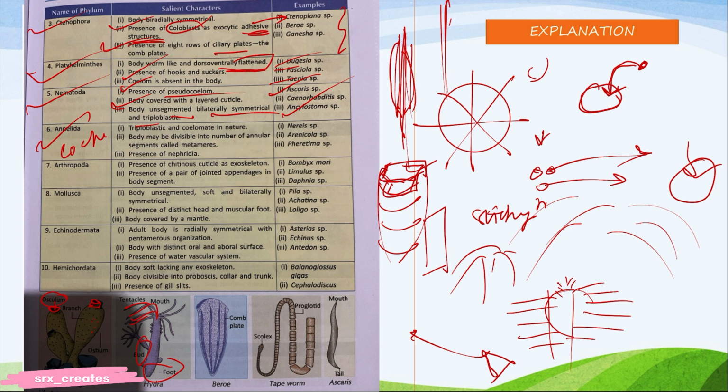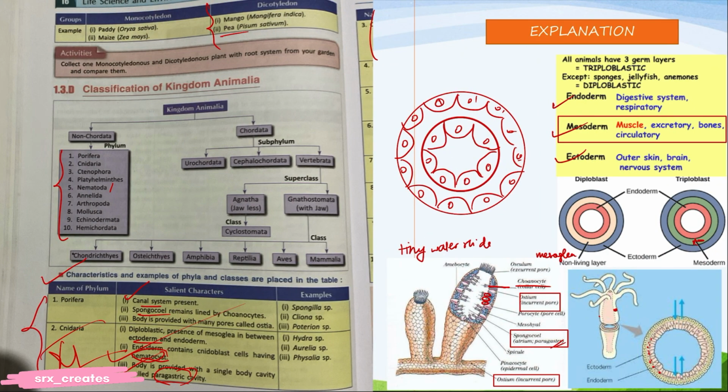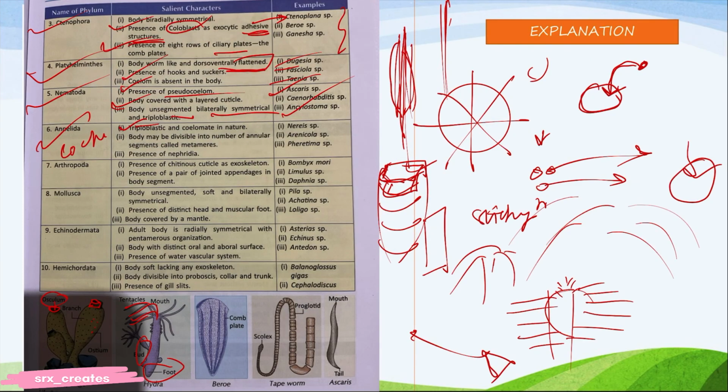Okay. Triploblastic and coelomate. I have already explained what coelomate is. Those who have coelom are called coelomate. Triploblastic I have explained here. They have mesoderm, this living layer. And nephridia. Nephridia is an excretory organ, like tiny filters inside some animals like worms. They clean the animals' blood and get rid of waste, okay? Nereis, Arenicola, Pheretima. This is Annelida.